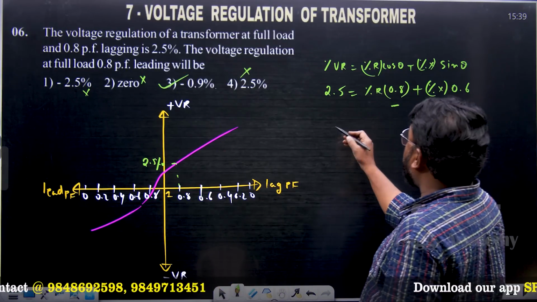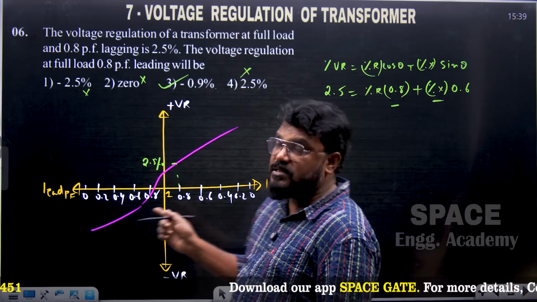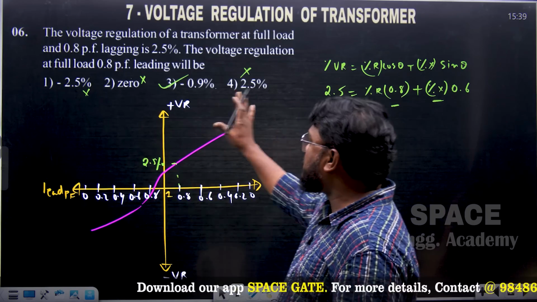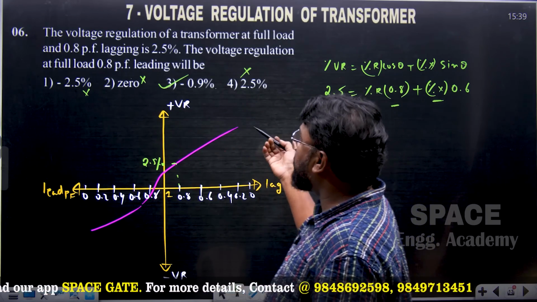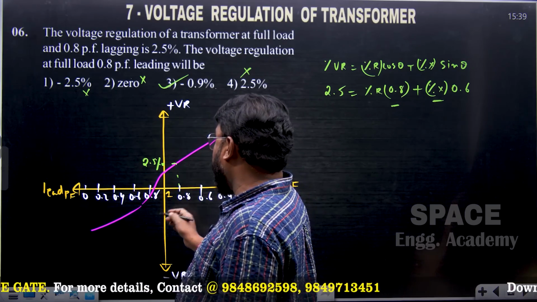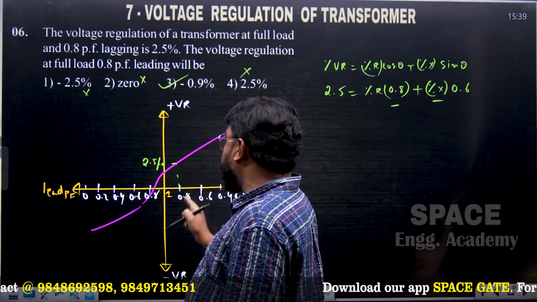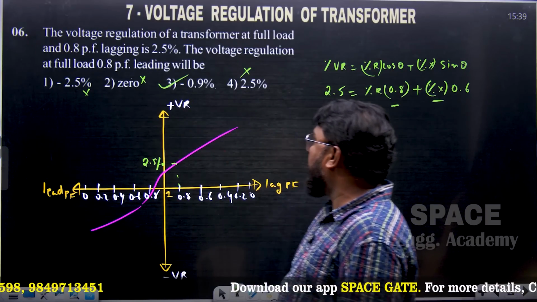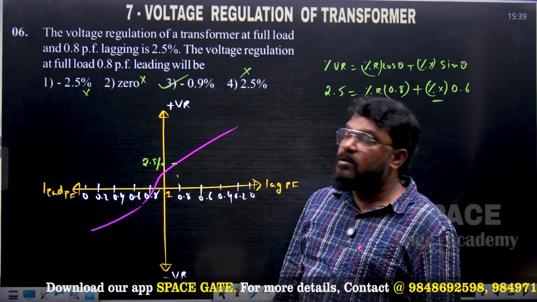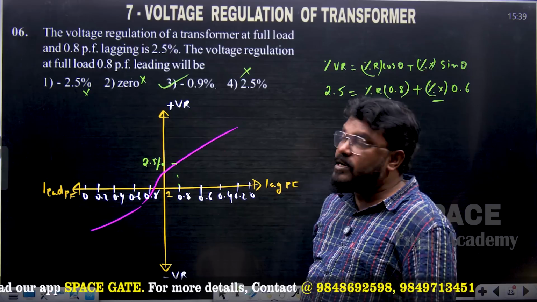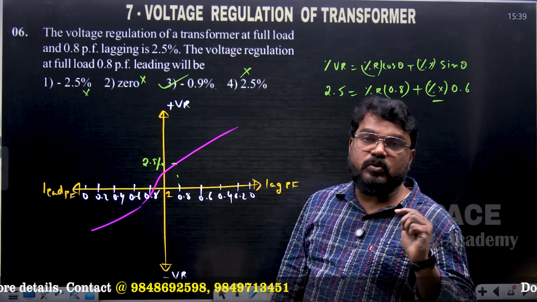And next, for leading power factor, what is the voltage regulation? If you know percentage resistance and percentage reactance, we can answer. But in this question, the percentage resistance and reactance are not mentioned. We have to select the approximated answer. We cannot say 0, but the approximate answer is minus 0.9%. So the expected answer for this question is minus 0.9%. So this was the discussion of concept through question.